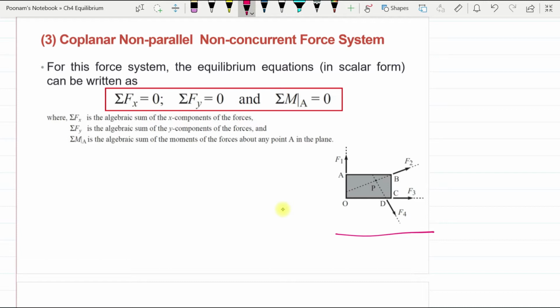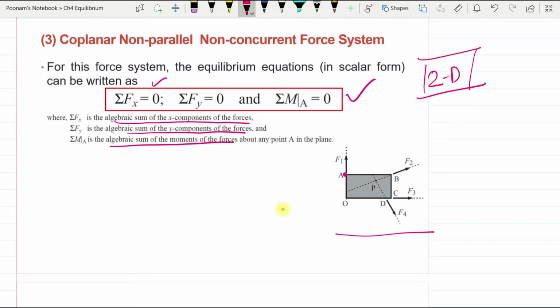Then in such a system, we'll add one more equation of equilibrium. The first one is the algebraic sum of all x components of the force is equal to 0. We can resolve all the forces, find out the algebraic sum of the y components of the forces and put that equal to 0, and we'll take the moment about any point. You can refer to this as point A, you can take moment about this point as we have discussed earlier, then that will also be equal to 0. So for this system we have three equations of equilibrium which must be satisfied. All these equations of equilibrium are applicable to 2D bodies or 2D structures. That's why we are taking coplanar.